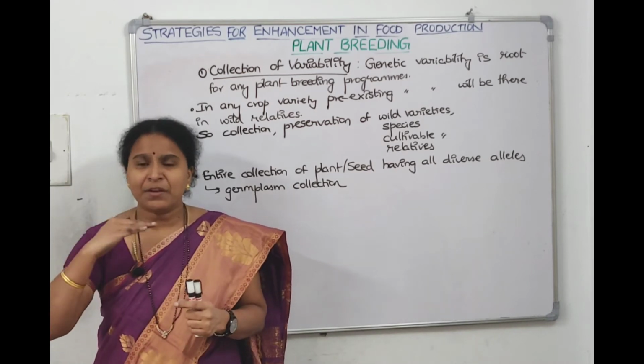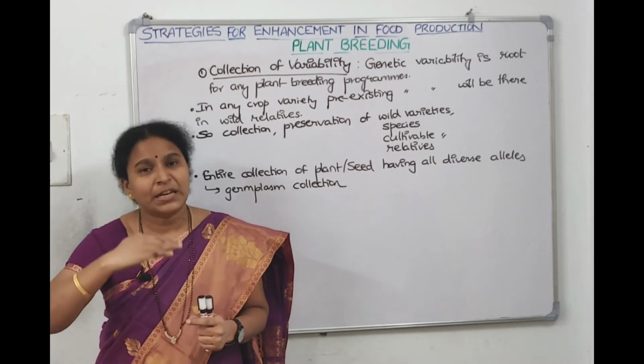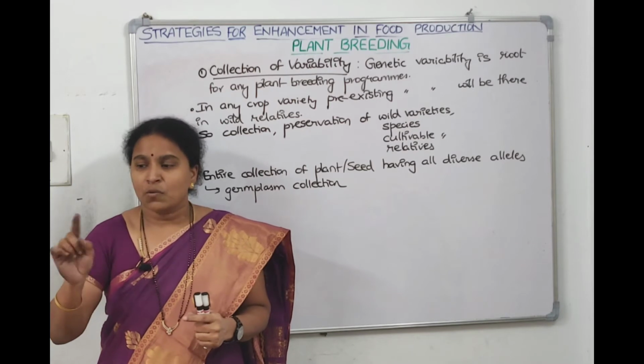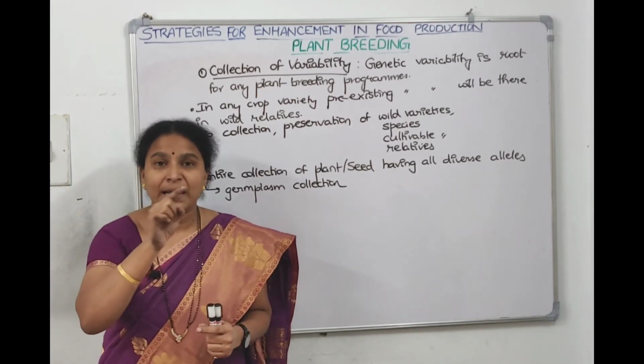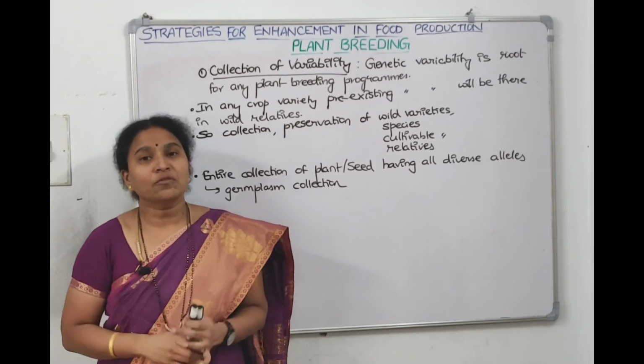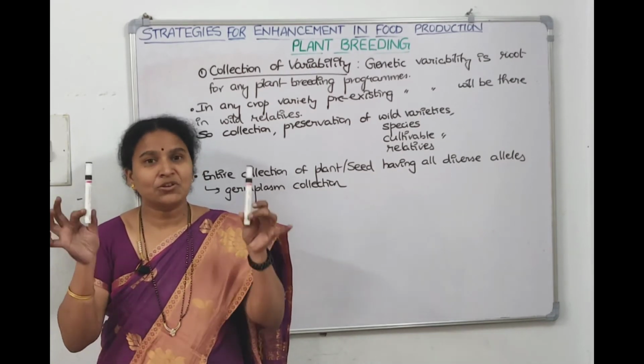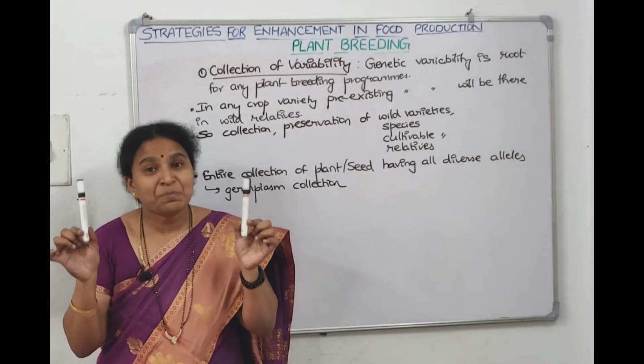We need to sit and study all the 50 varieties of plants. See what are the beneficial characters which are present in this plant, second plant, third plant, fifth plant. So out of that you need to pick the best 2 plants which will act as parents, right?